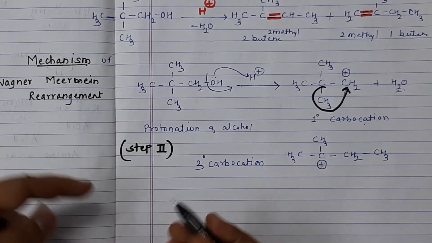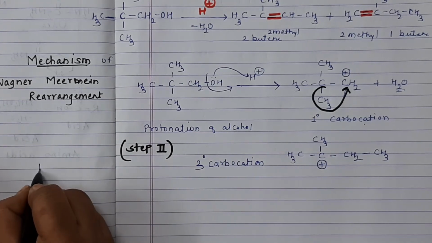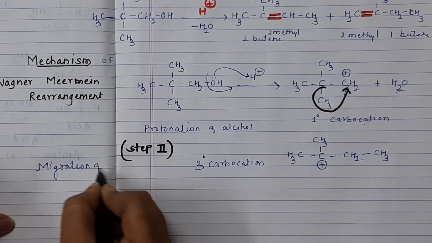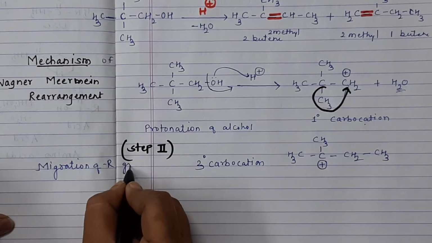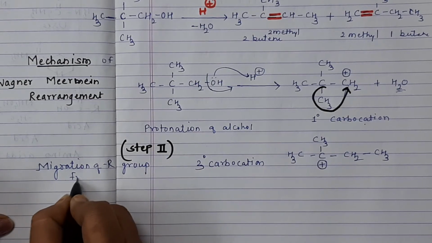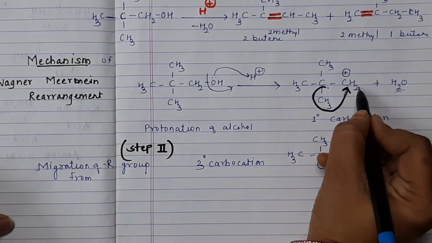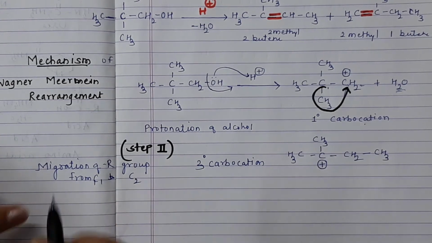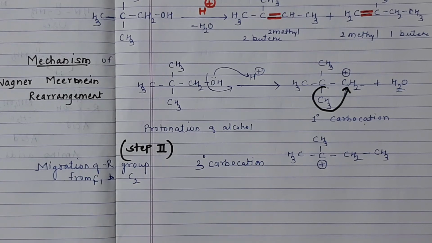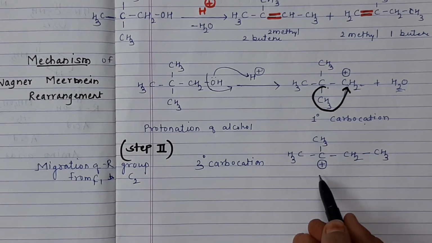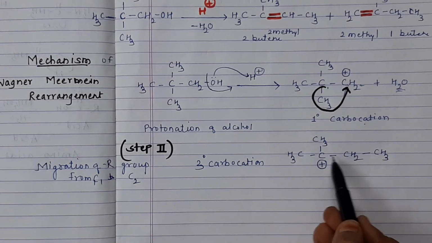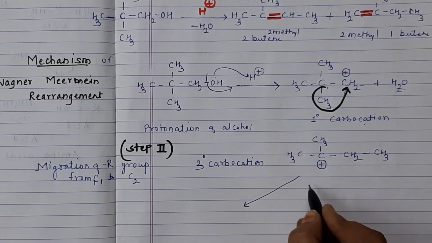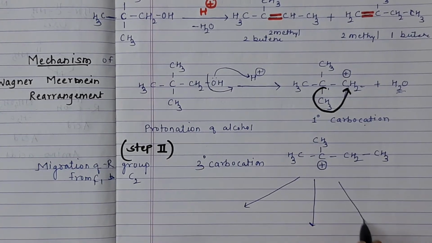So step two includes migration of an R group or alkyl group from C1 to C2. Now here a tertiary carbocation is formed. The tertiary carbocation thus formed is stable due to the inductive effect. Now here it can undergo many reactions depending upon the reagent.